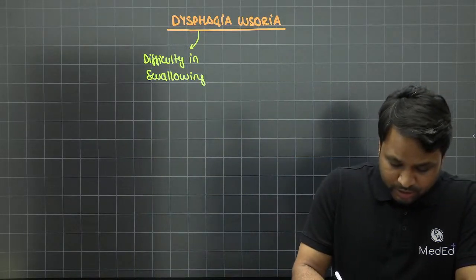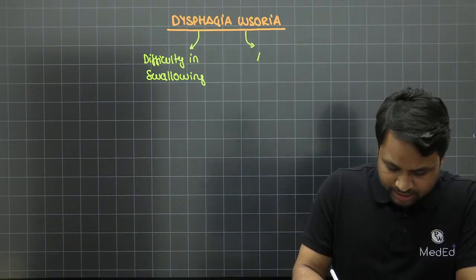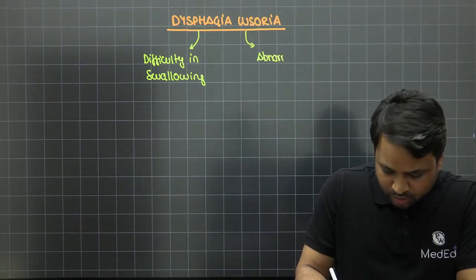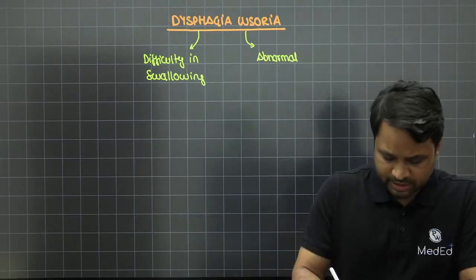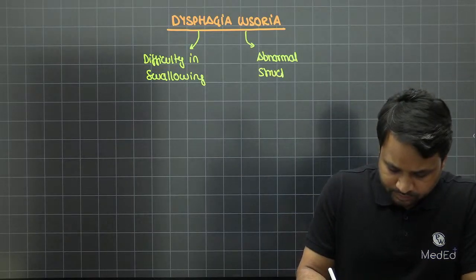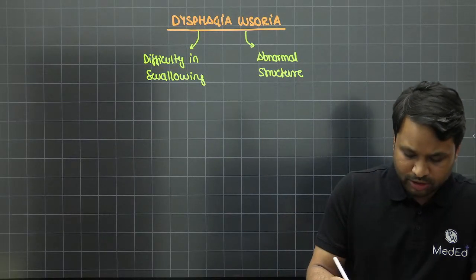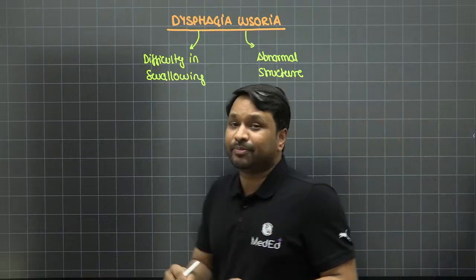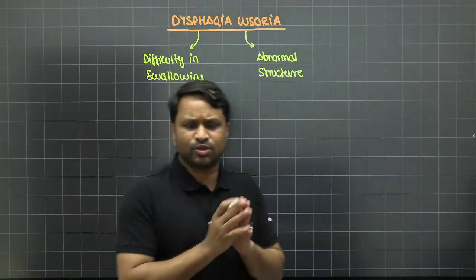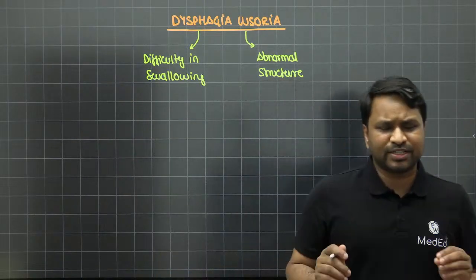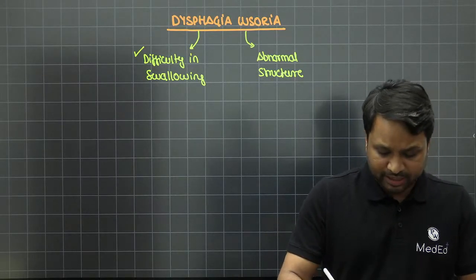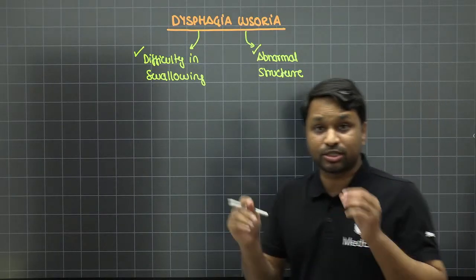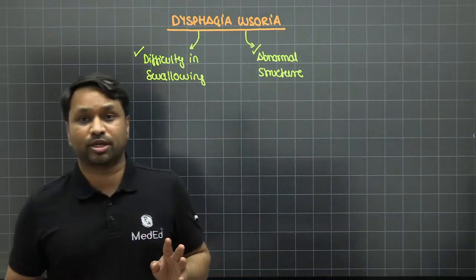The word lusoria basically denotes an abnormal structure which is exerting pressure on the esophagus, resulting in dysphagia lusoria. Nothing spectacular about it. It is a disorder where a patient has difficulty in swallowing due to an abnormal structure, and we'll try to find out what that abnormal structure is.